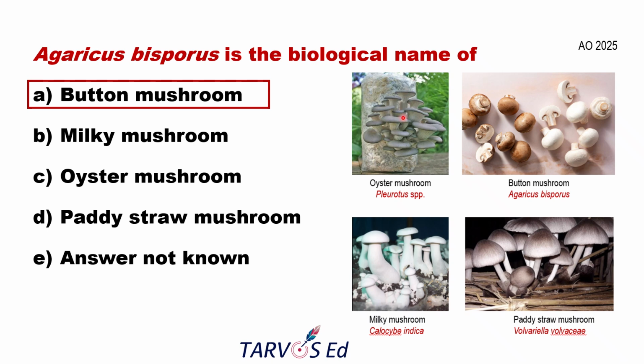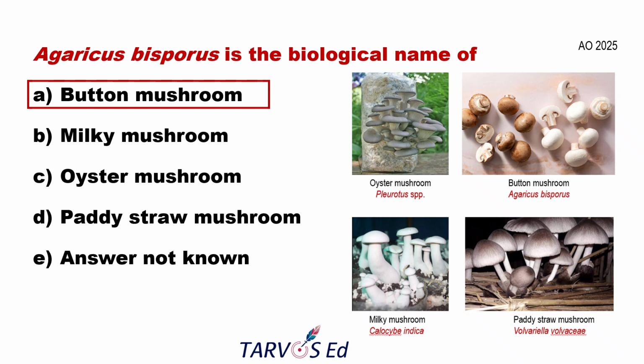Here I have listed the most commonly, commercially cultivated edible mushrooms with their scientific names. The oyster mushroom is Pleurotus species, button mushroom is Agaricus bisporus, milky mushroom is Calocybe indica, and paddy straw mushroom is Volvariella volvacea. They may even give the common name and ask for the scientific name. So to be on the safer side, you must memorize both the common name as well as the scientific name.